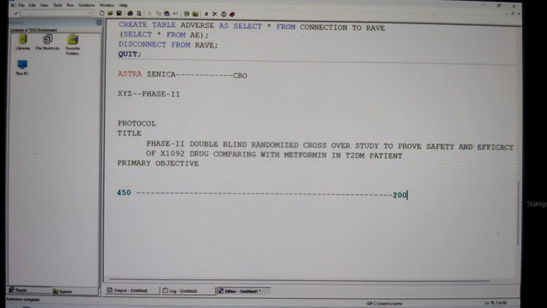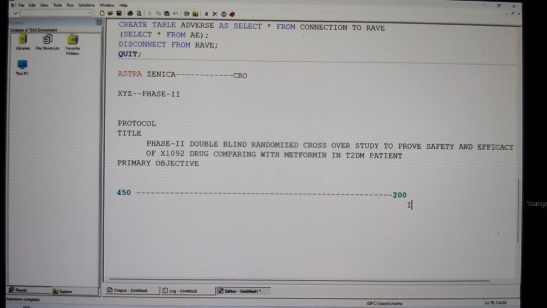So when it comes to a diabetic drug, the reduction in the glucose level, or maybe I'm going to have an antibody, IgM or something like that. I'll tell you all these concepts later. So yes, sir, we need to go for efficacy, how the drug is going to work, and what kind of action it is having. Is it working on the glucose levels or something else? And you should write the primary objective.